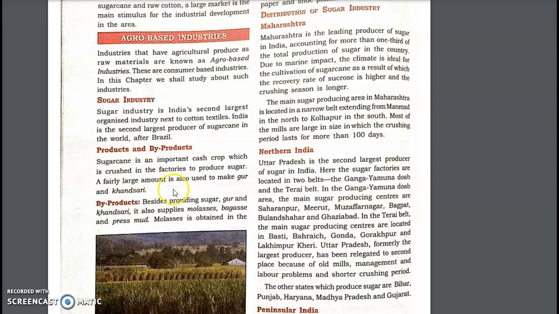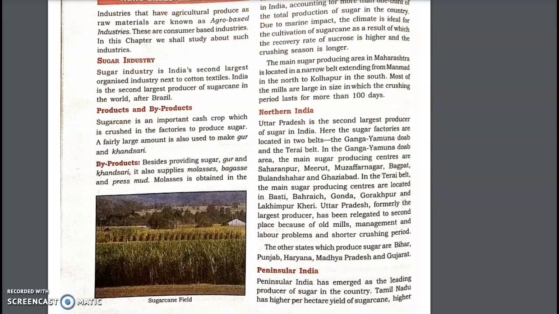So it is said that the sugar cane is important raw material or the cash crop, which is crushed in the factories, and after that we produce sugar, and a large amount of gur and khandsari is also produced along with sugar. Gur, you all know, jaggery, and khandsari is the powdered form of gur. And you call bura or shakkar also. The byproducts are molasses, bagasse and press mud. They are also very important, and we also produce a number of products out of it.